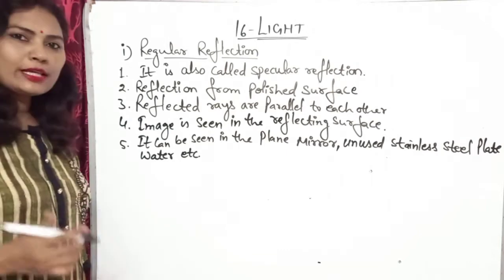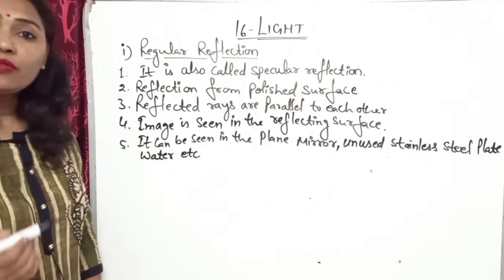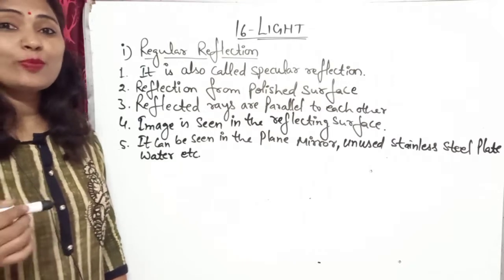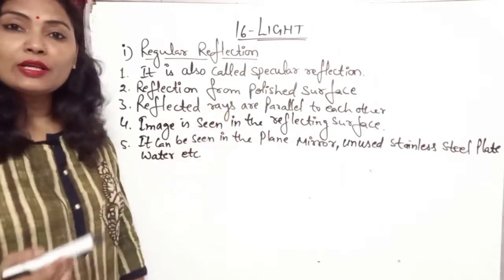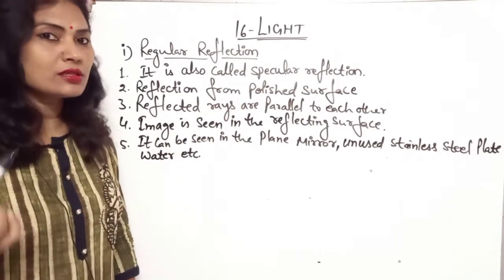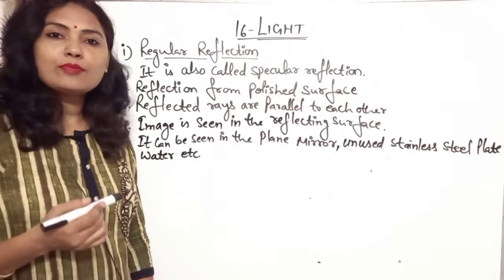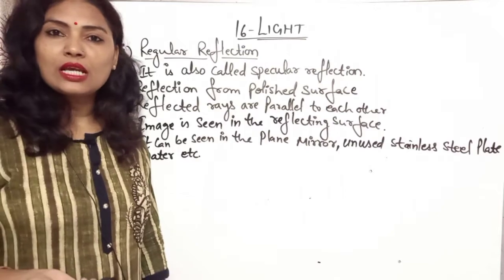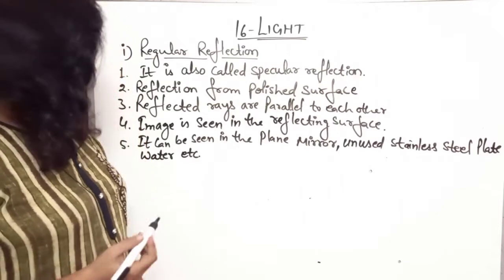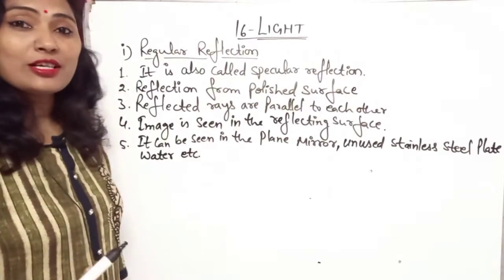So I want to explain regular reflection. Regular reflection is also known as specular reflection, and it reflects the rays from a polished surface. For example, these surfaces may be a plane mirror, stainless steel, or water also. Reflected rays are parallel to each other.